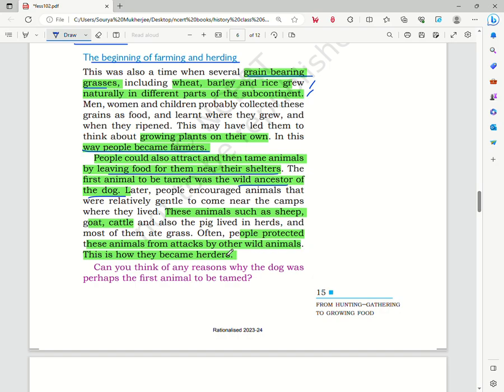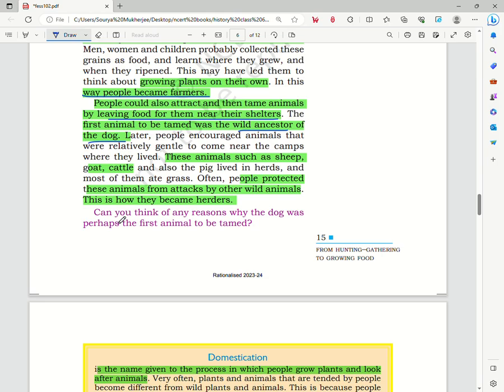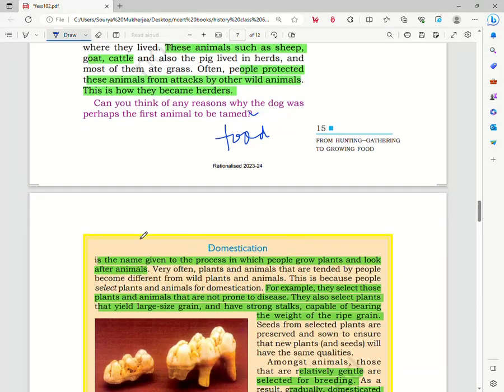So we see that there is a question given here. Can you think of any reasons why the dog was perhaps the first animal to be tamed? As it is said here, people used to leave food for them, and perhaps the dogs used to move in packs, that is, in groups. They used to travel behind a group of hunter gatherers, because they used to get free food and it became an easy source of food for them. And slowly, there was a building of trust, and thus the animal got tamed. Okay, so now we'll move to the next part.